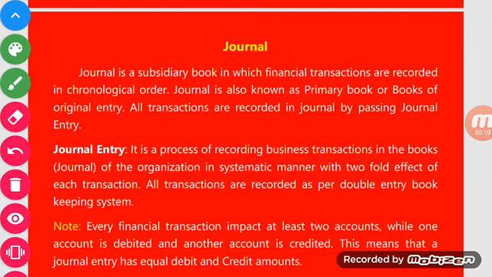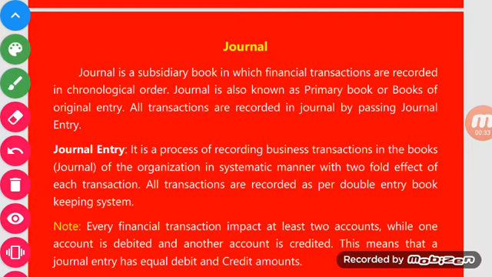As you know, in the last video, we have discussed various types of accounts and the golden rules of various accounts that are used for recording transactions. There are three accounts. The first is the personal account. The golden rule of personal account is debit the receiver and credit the giver.